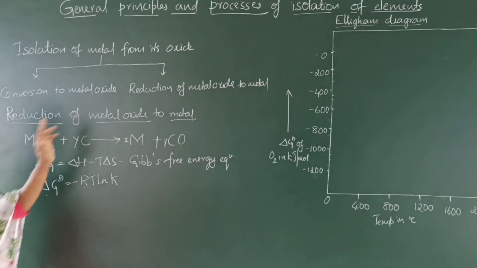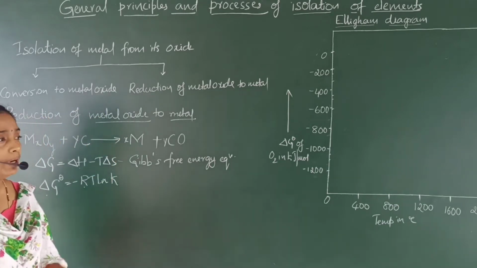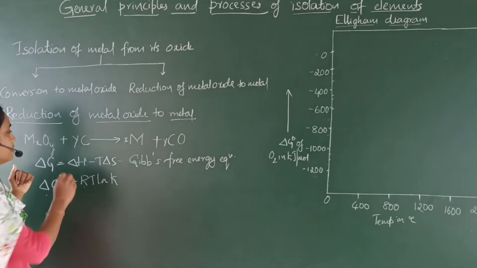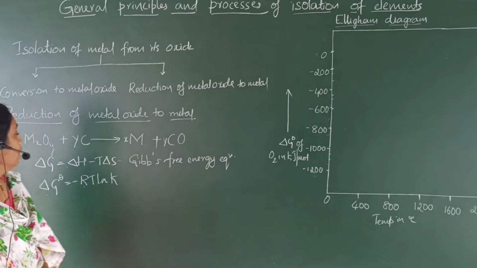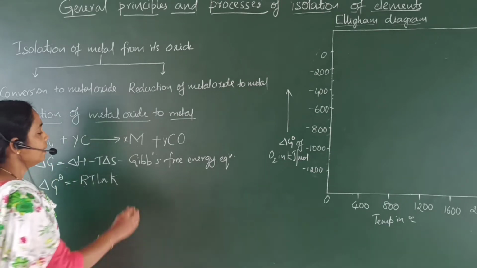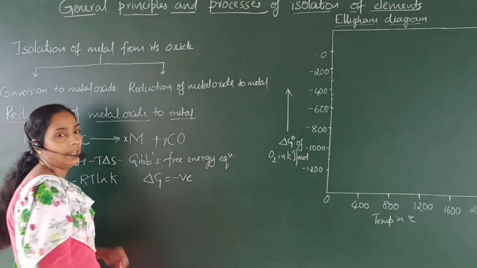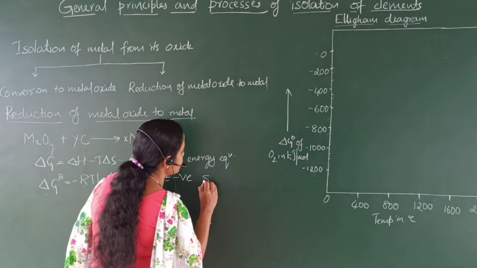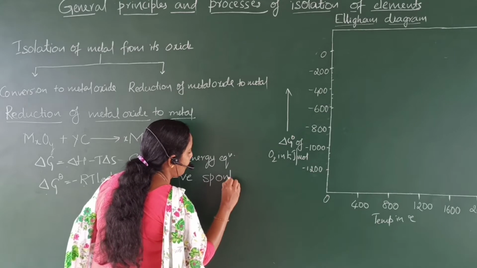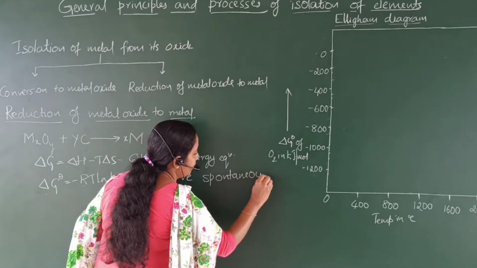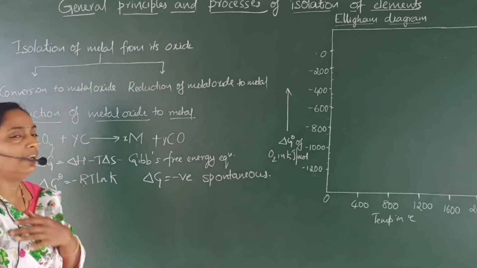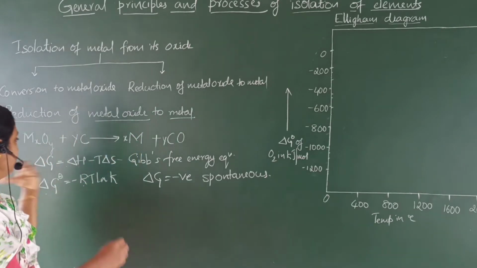Now to consider this reduction of metal oxide to metal, I will take this Gibbs free energy equation. If the delta G value is negative, then the reaction is spontaneous. That means the reaction will take place spontaneously.